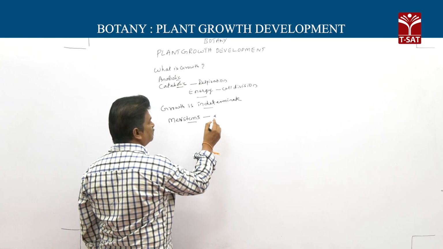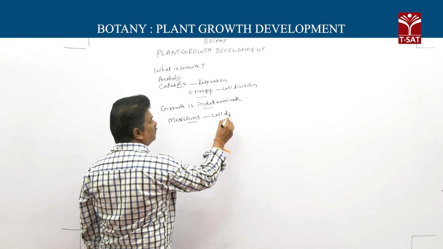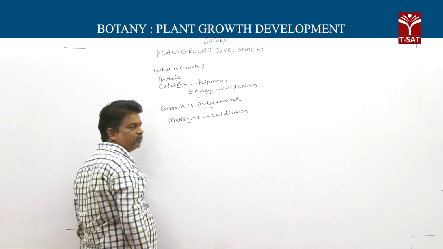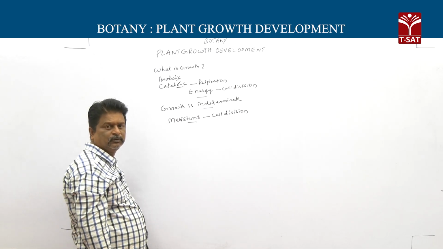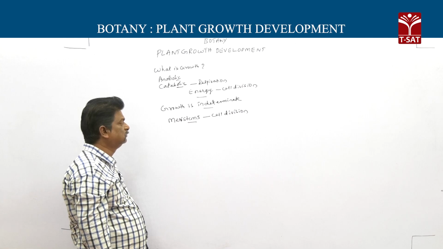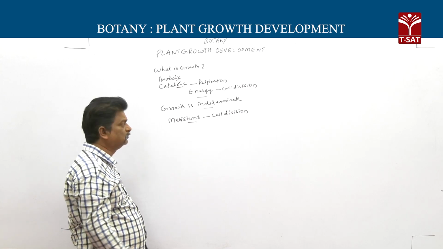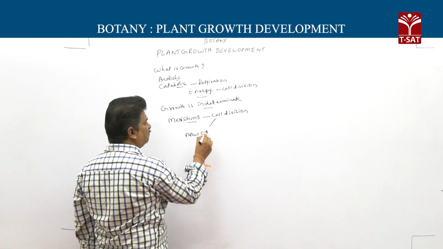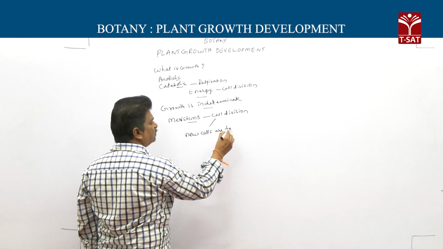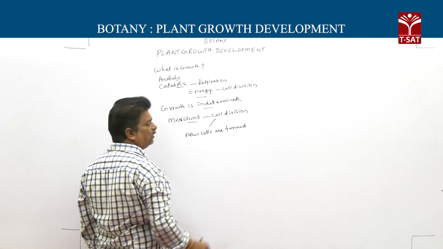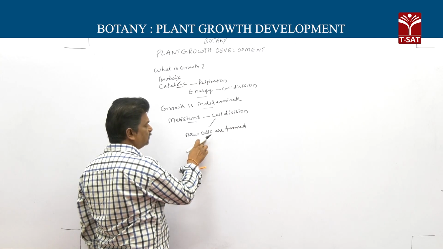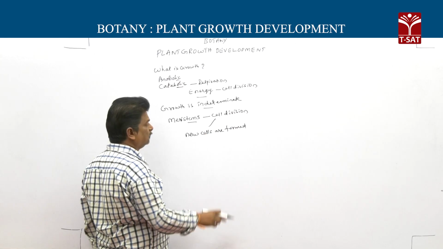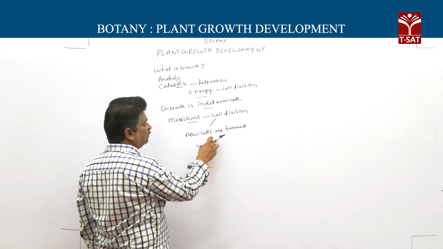Meristems means immature cells. Always they undergo a division, and they are present in different parts of the plant. They undergo division. Because of division, new cells are formed. These cells lose their power of division and make the plant body.